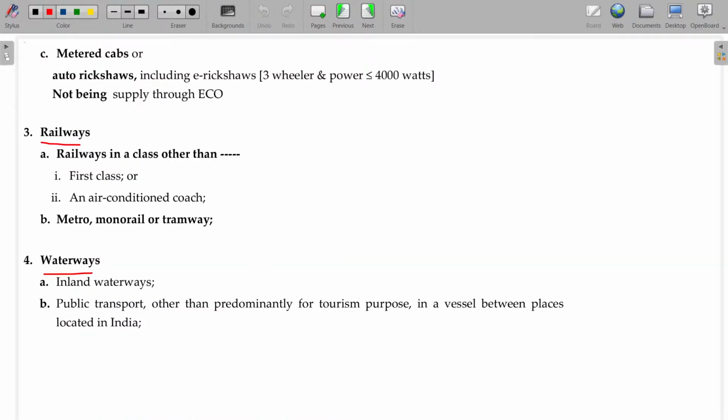In case of metered cabs, auto rickshaws, including e-rickshaws, three-wheelers, with power less than or equal to 4,000 watts in case of e-rickshaws, GST will not be leviable. But if it is routed through Ola and Uber, ECO, then GST will be leviable. If it is not routed through ECO, GST will not be leviable.